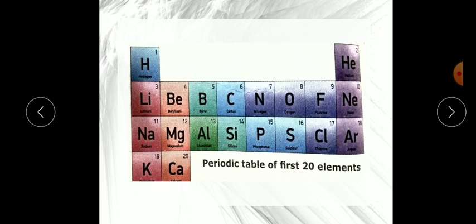Now you can see, as I told you, hydrogen comes in the first place, then helium, lithium, beryllium, boron, carbon, nitrogen, oxygen, fluorine, neon, sodium, magnesium, aluminium, silicon, phosphorus, sulfur, chlorine, argon, potassium and calcium.